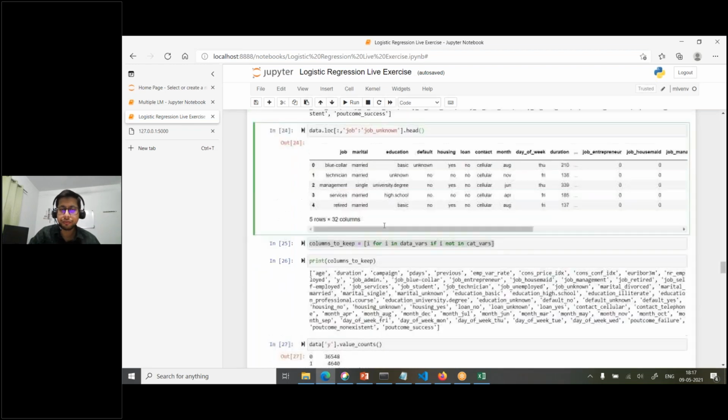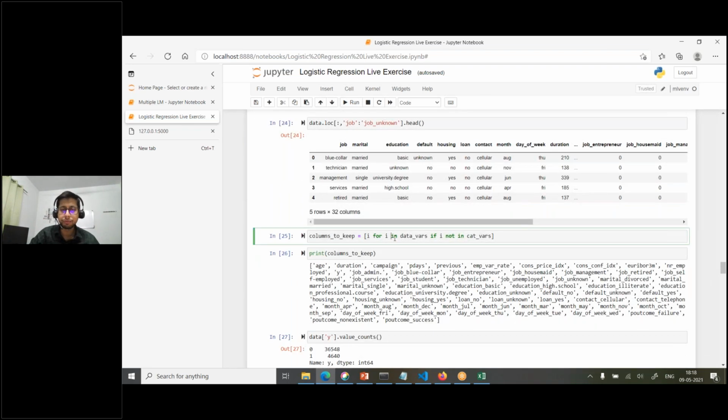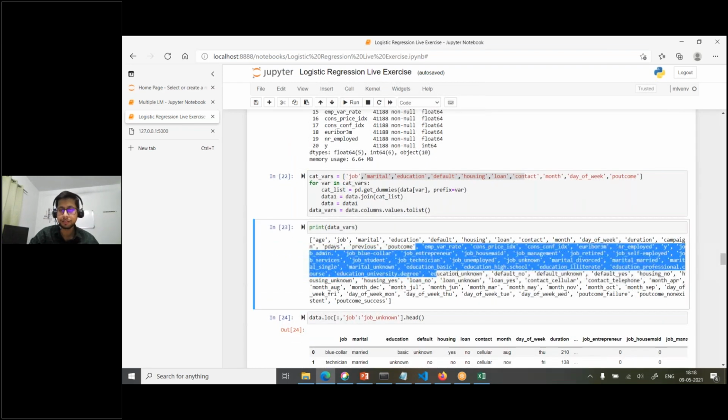Now see, here we have job, and for job we have converted it into dummy columns. So now we don't need the original job column, the original marital column, or the original education column. We'll remove them. So we'll include all the columns which are not in the categorical columns. These categorical columns we will ignore, and from the rest, correct?